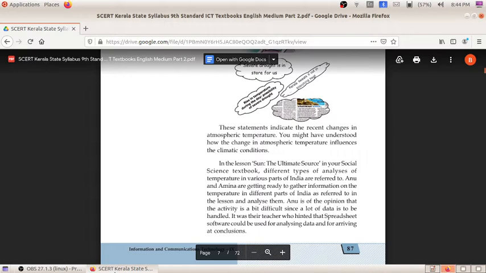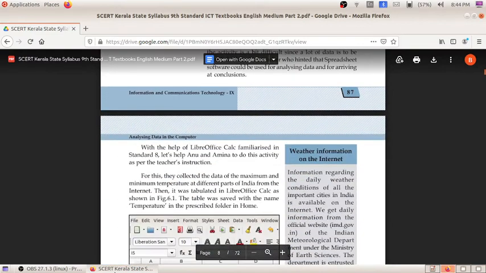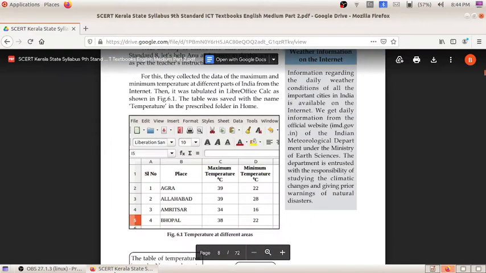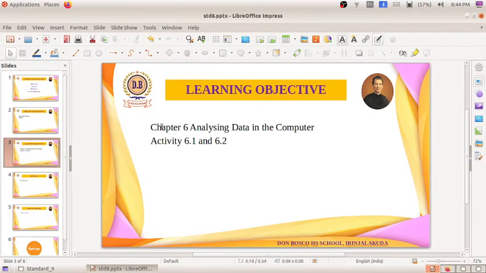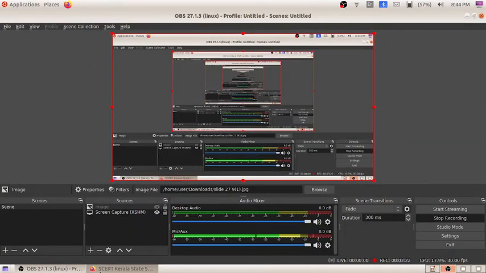That information is already available in our school resource folder. We are just going to use different functions for doing the activities. For all this we need LibreOffice Calc. You all will know how to open LibreOffice Calc. So today we will do activity 6.1 and activity 6.2.